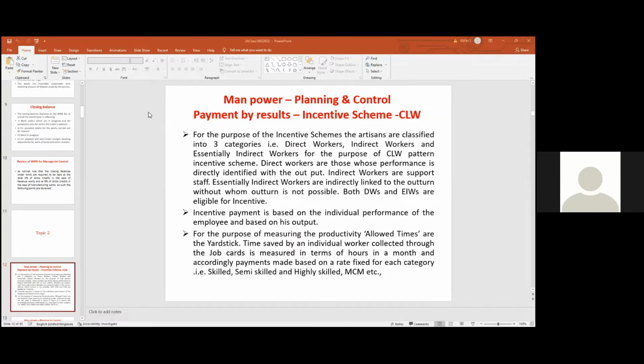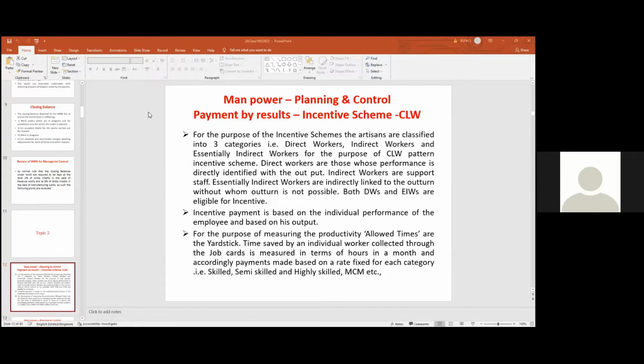Time saved is an incentive for the employee, whereas the additional output is the employer's gain. Means in this incentive scheme, both the employer and the employee gain. Railways gain by additional output, whereas employees gain by additional money, additional incentive.